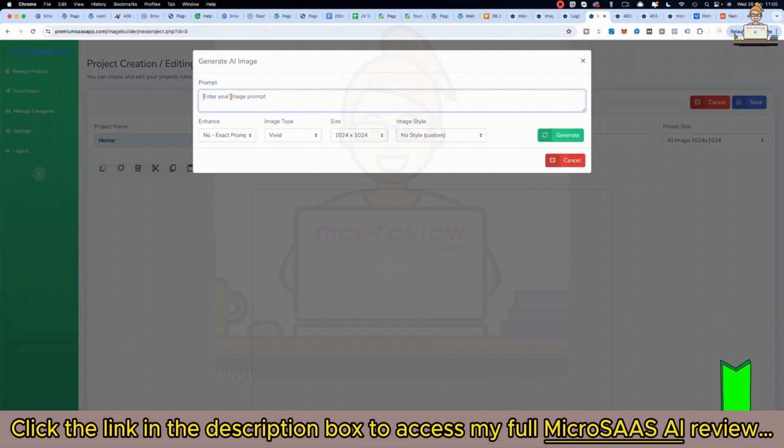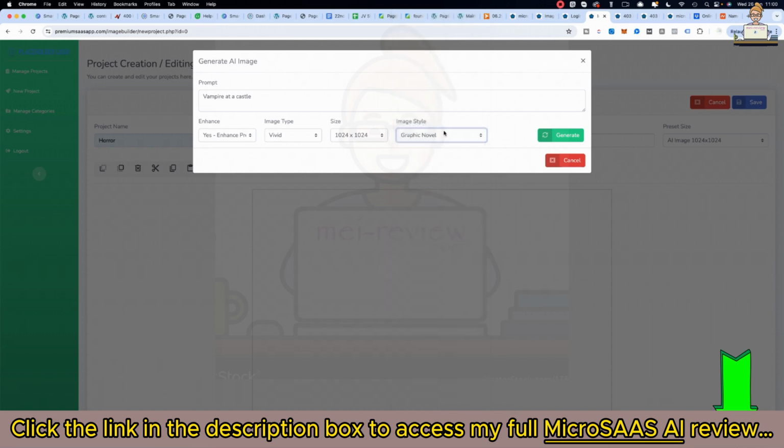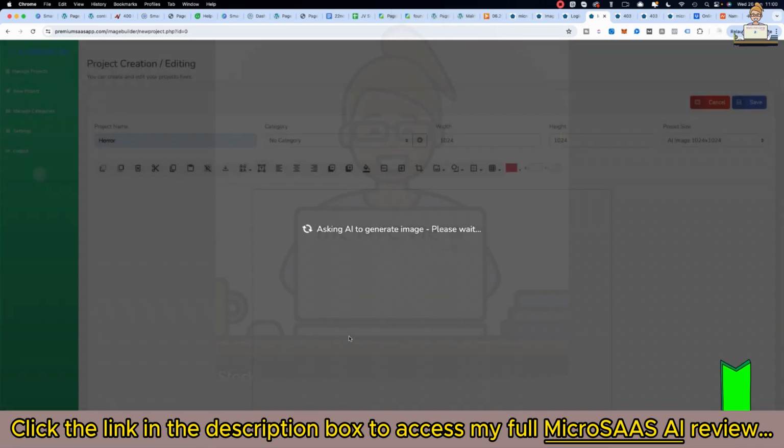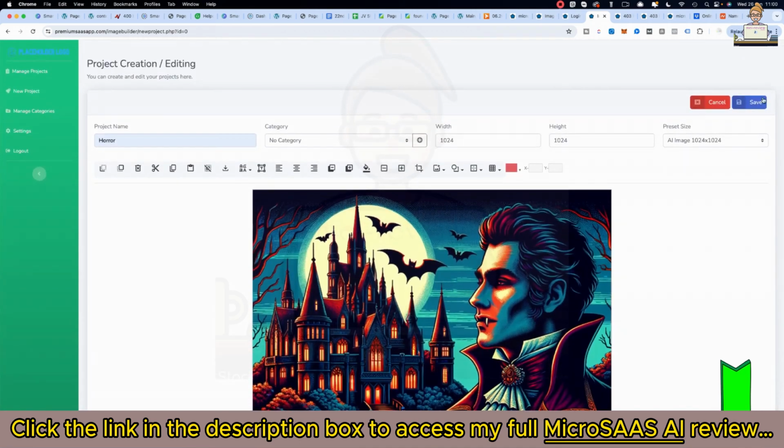So we'll put something like that. You can enhance the prompt. You've got different types of image types in here, sizes. You've got image styles as well. So we'll go with graphic novel. So hit generate. It's generating the image. Just wait for the image to come down. You can see it's done that, so I'm going to save that.